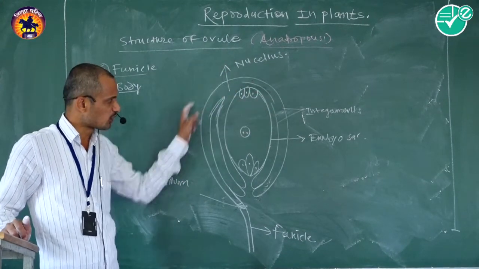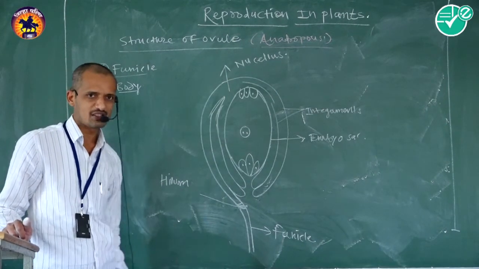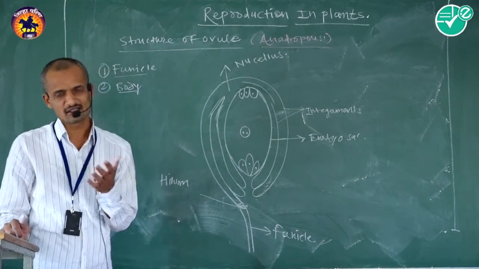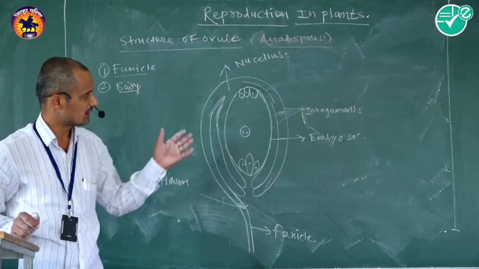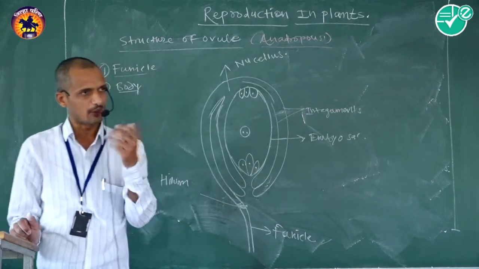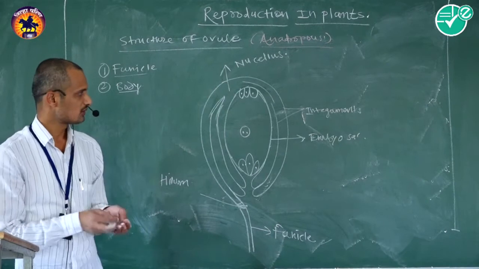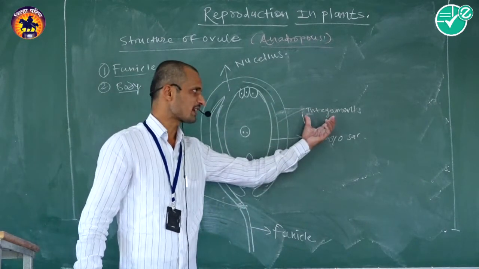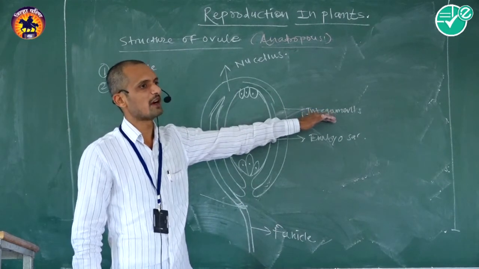Integuments are the outermost protective covering of the ovule. It may be single, which is called unitegmic, or double, which is called bitegmic, and it may be absent in an ovule, which is called ategmic ovule.